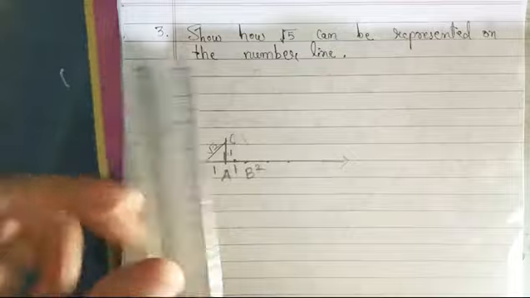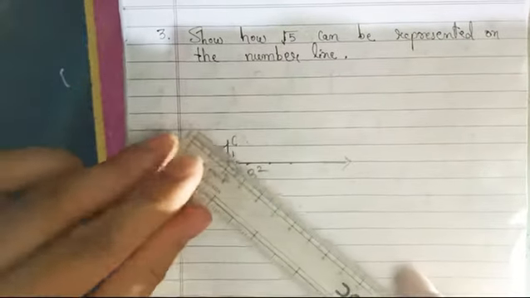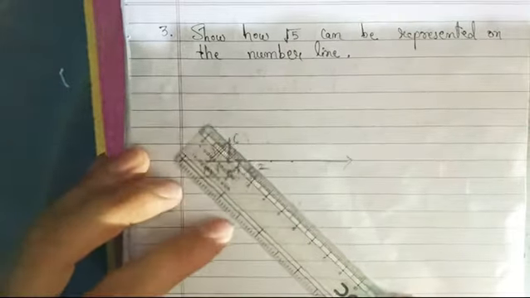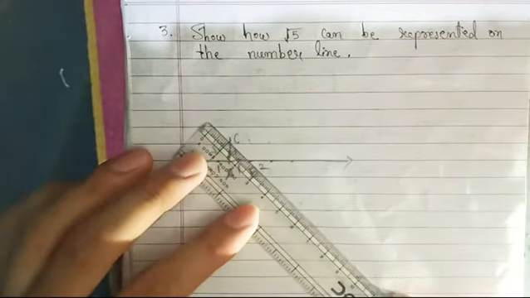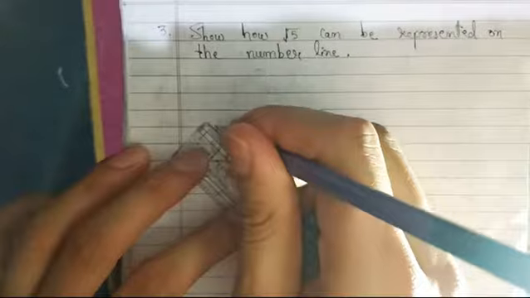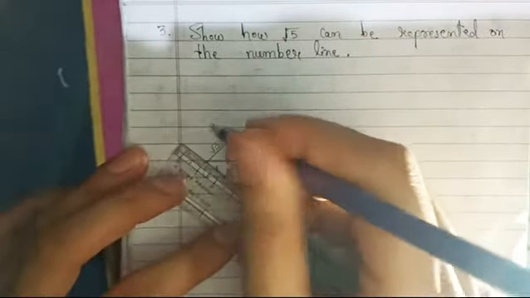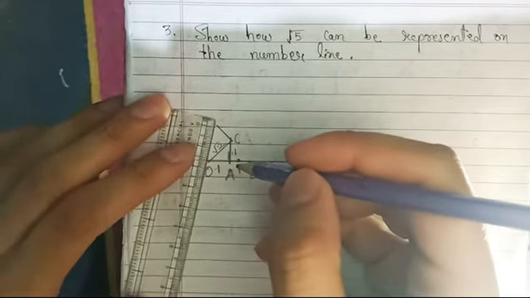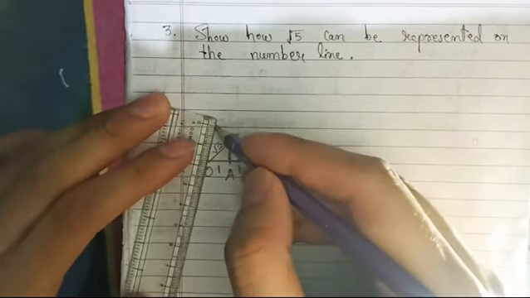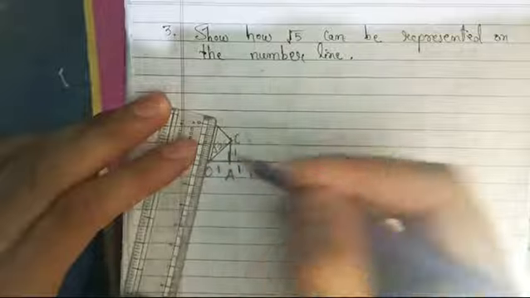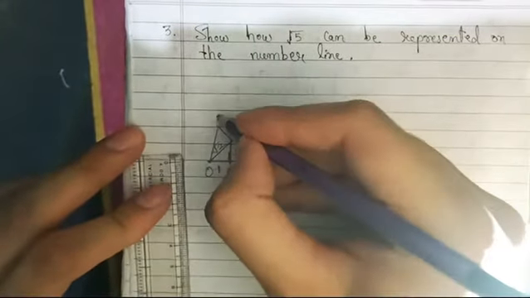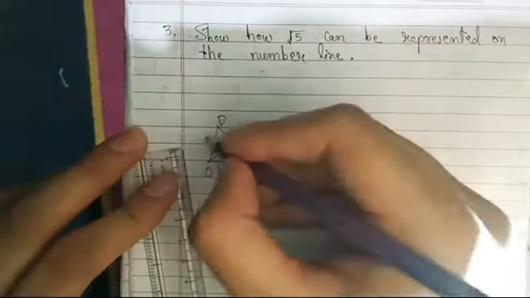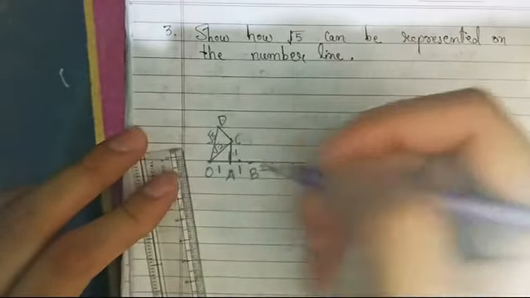Similarly, we will draw another perpendicular on this point, and again we will join this point here. Mark it as D. It will represent root 3.